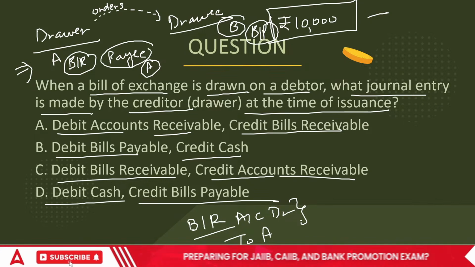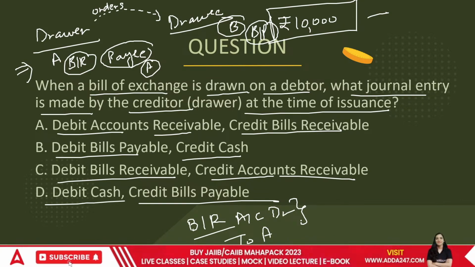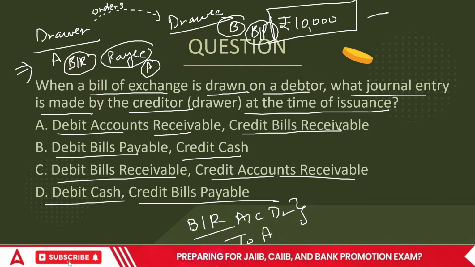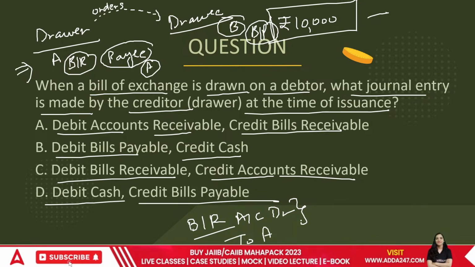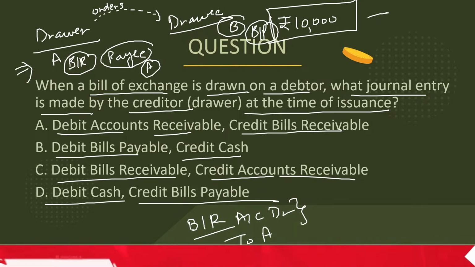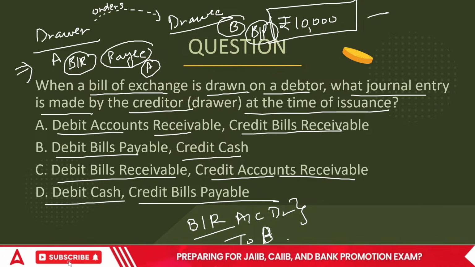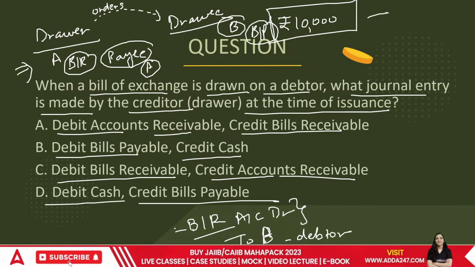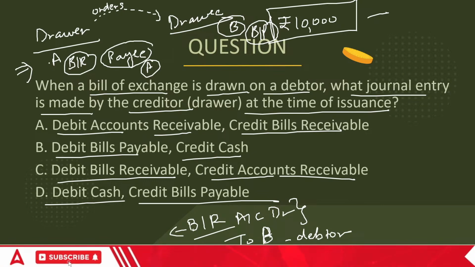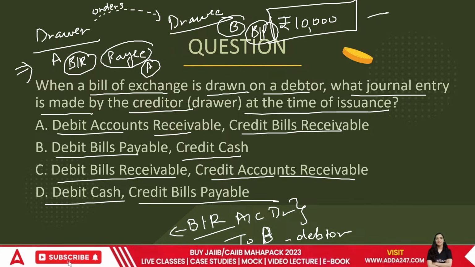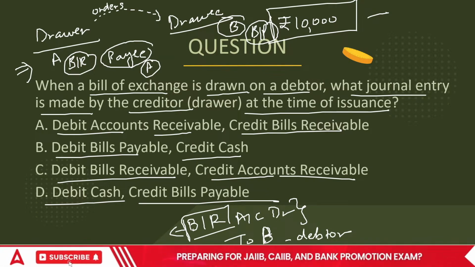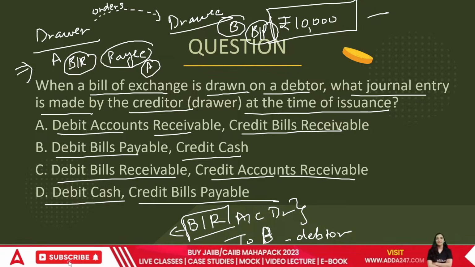So how do we work upon this? In this case, if I am supposed to receive money, then for me it's a bill receivable. So I'll write it as bill receivable to B, because B is supposed to pay me the money, right? He is my debtor. So he is now released, but I have got a bill receivable. In this case, A is the one who issued the bill on B and ordered B to pay him 10,000. So for A, it's a bill receivable. Now he's released from being a debtor, but he has become a bills receivable. Okay, visible now?